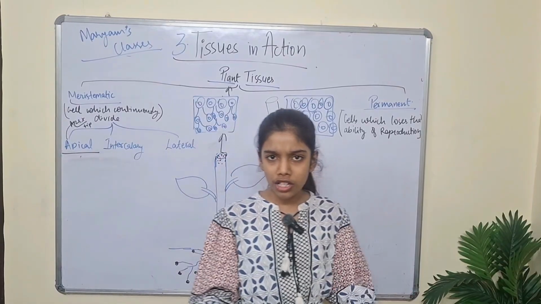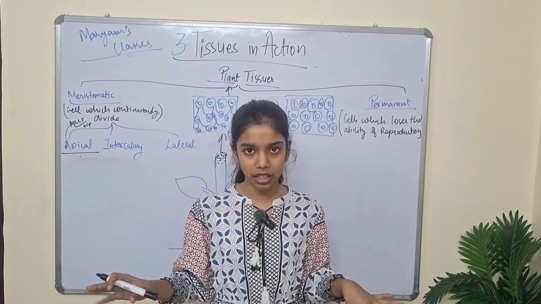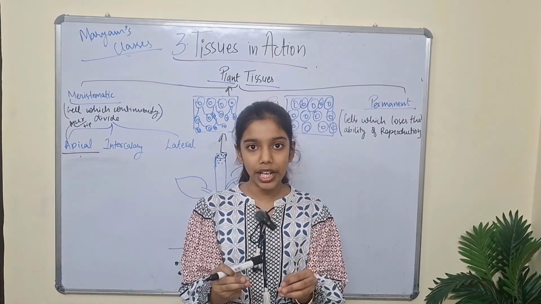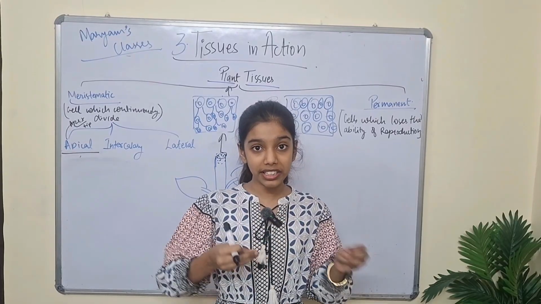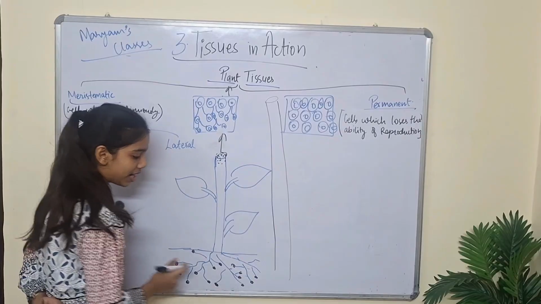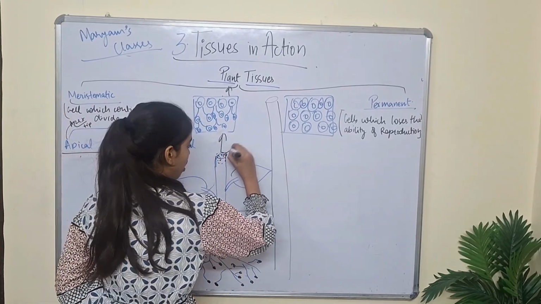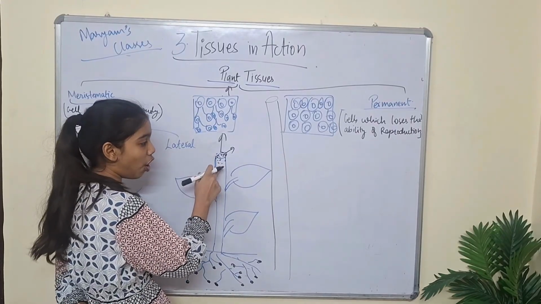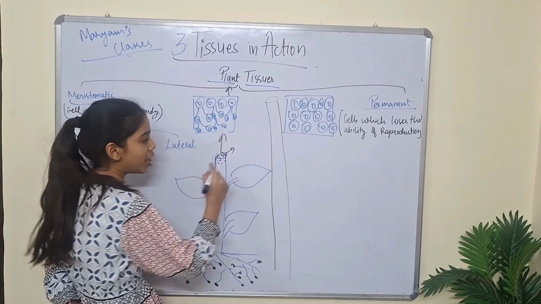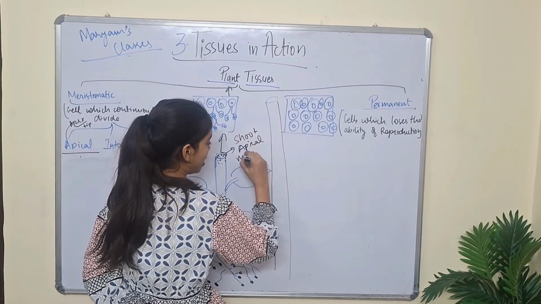They also increase the roots, because if a tiny plant becomes a huge tree after some years, the root cannot stay small, the root will also grow. So the roots increase their length because of apical tissues, because on the tip of root hairs the apical tissues are present. The apical tissues present on the shoot system, which is the part above the root, are known as shoot apical meristem.